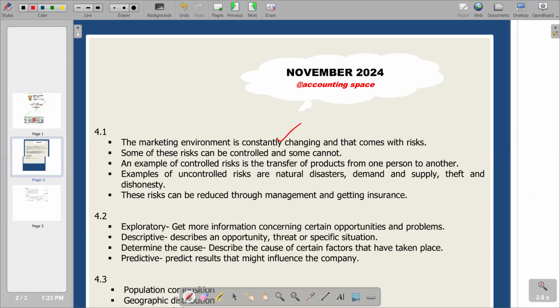And then the second point, some of these risks can be controlled and some cannot. So we give an example of controlled risk. An example of controlled risk is the transfer of products from one person to another. And then examples of demand and supply, theft, and dishonesty. And then on the last point, we are supposed to come up with a way; risks can be reduced through management and getting insurance. So these are ways that can be implemented to reduce these risks. This is the last point that we have according to our 4.1.